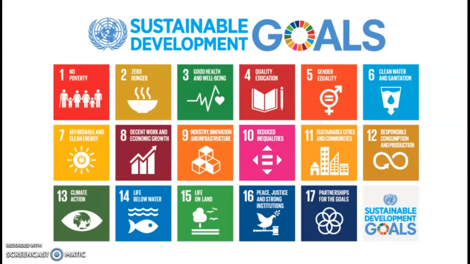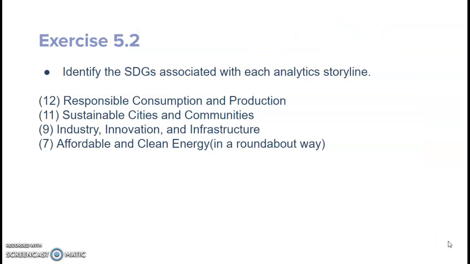Number 1 being no poverty, 2, zero hunger, 3, good health and well-being, 4, quality education, 5, gender equality, 6, clean water and sanitation, 7, affordable and clean energy, 8, decent work and economic growth, 9, industry innovation and infrastructure, 10, reduced inequalities, 11, sustainable cities and communities, 12, responsible consumption and production, 13, climate action, 14, life below water, 15, life on land, 16, peace, justice, and strong institutions, and 17, partnerships for the goals.